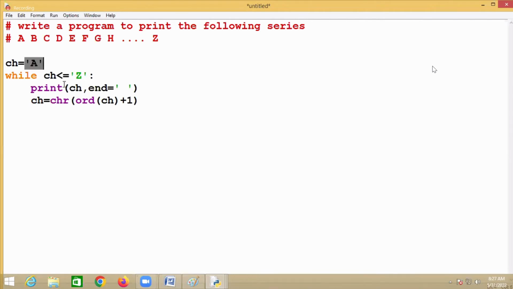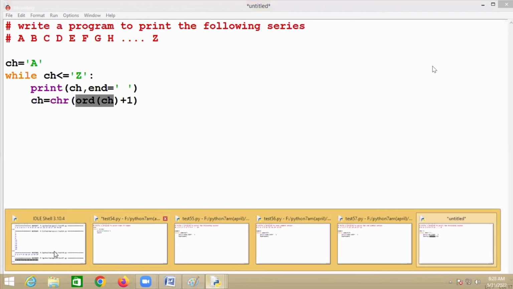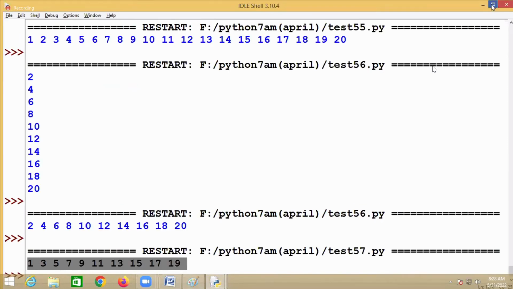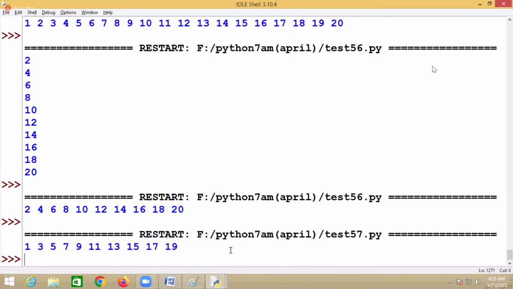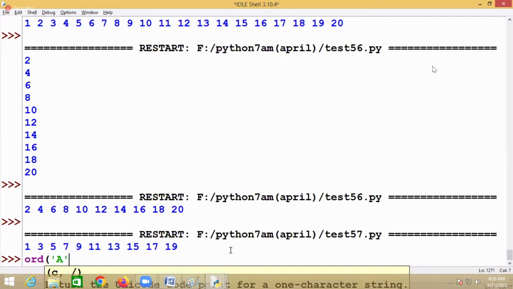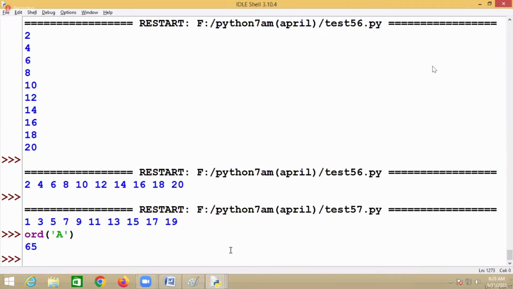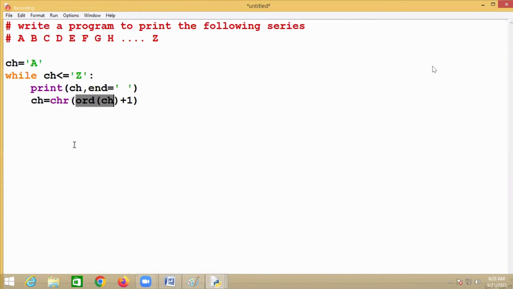So what is the character here? A. A is less than or equal to Z? Yes. Now what is the ORD of capital A? 65. 65 plus 1 is what? 66.